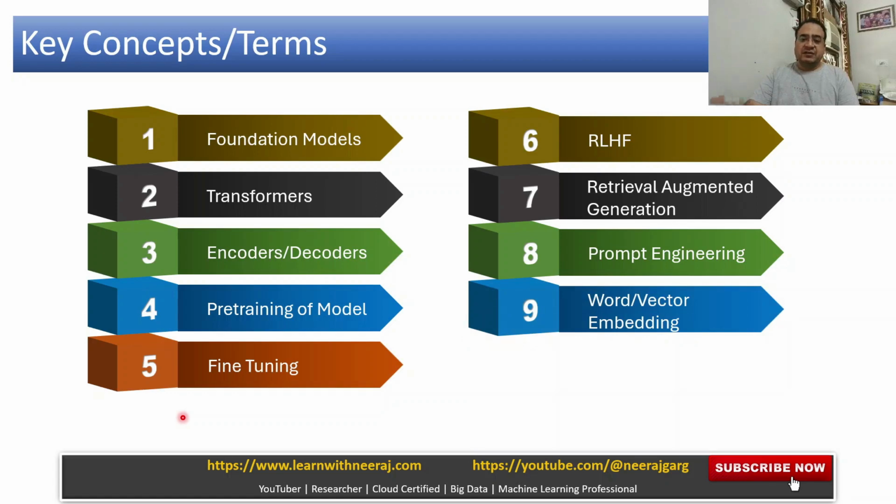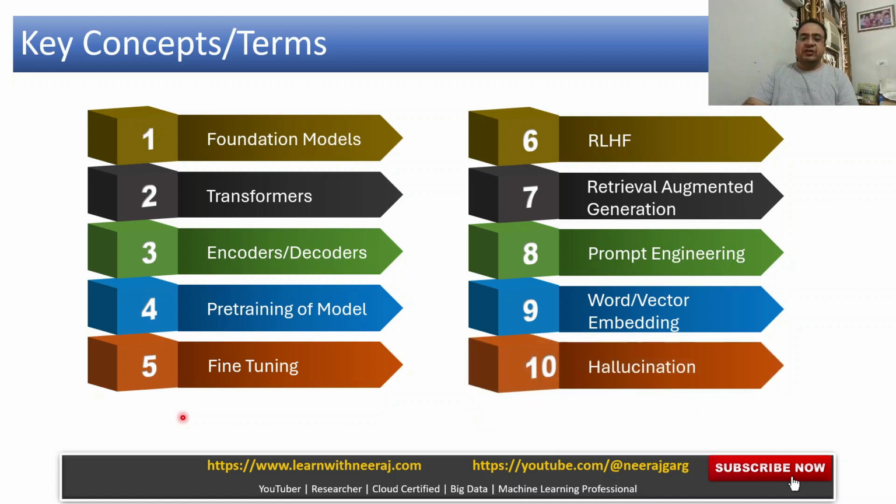Then word vector embedding, this is also a very important topic in generative AI or natural language processing. Hallucination: how can a model generate different kinds of outputs, right? Maybe which are not relevant. That is called hallucination, that the model has wrongly produced some output which is unexpected. So these are the key terms which we are going to discuss in our coming videos, and what one should know about these terms to get a better understanding around generative AI.